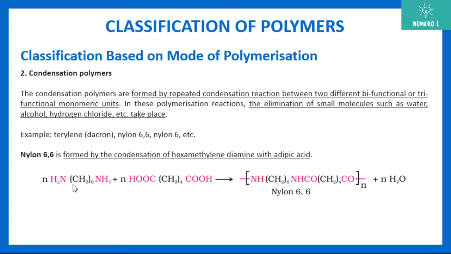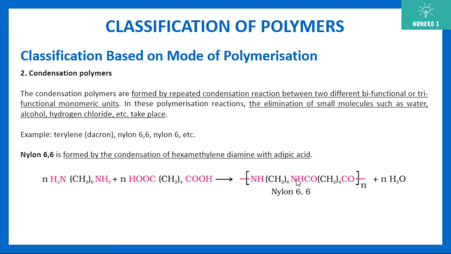Here is the reaction again. Nylon 66 is formed by condensation of hexamethylene diamine with adipic acid. If you see what is happening, since we are doing an n molecule reaction, n molecules of water are removed, hence the name condensation polymerization. Please note down, from here this OH gets removed and from here the H gets removed. So this nitrogen is bonding directly with this carbon here.